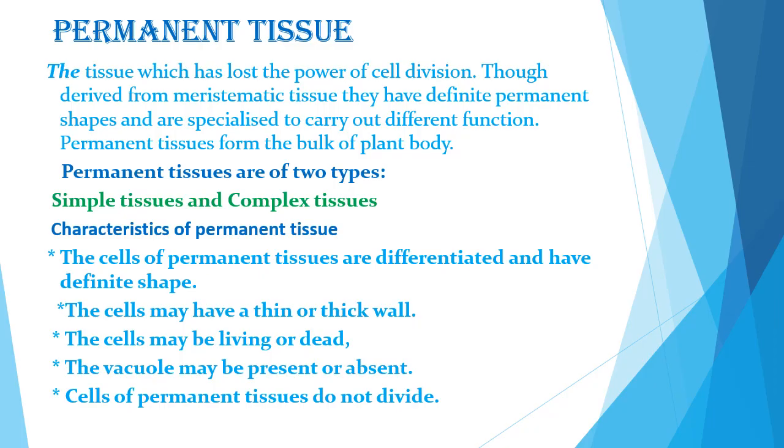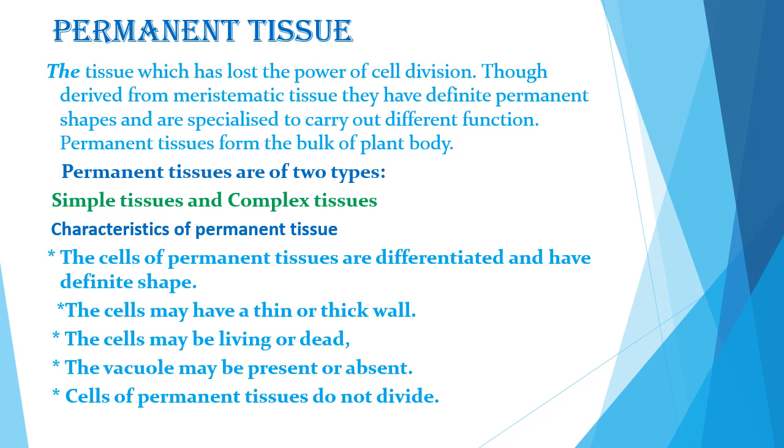Study about permanent tissue. So what happened to the cells formed by meristematic tissue? Cells derived from division of meristematic tissue take up a specific role and lose the ability to divide. They thus form a type of permanent tissue. The development process by which cells derived from meristematic tissue take up a permanent shape, size and function is called differentiation.